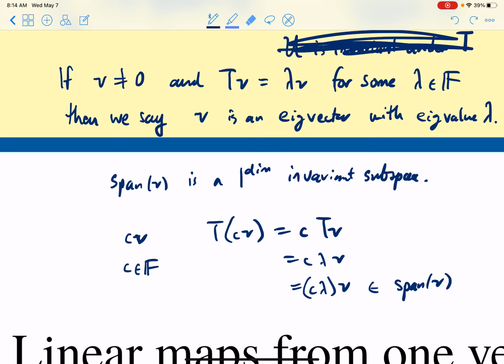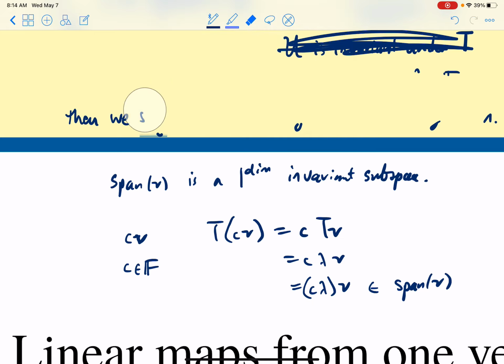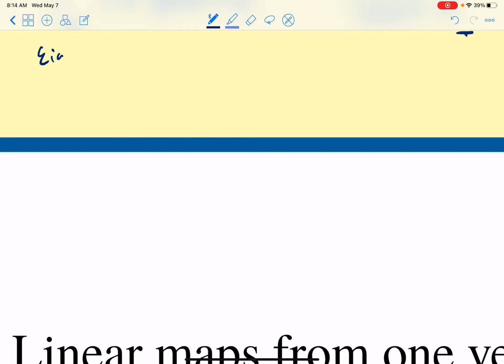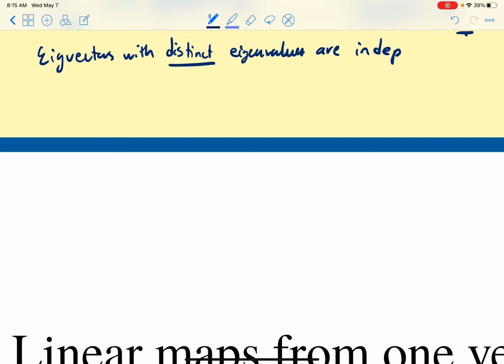So it turns out that one of the most important results in this chapter is that eigenvectors with distinct eigenvalues, distinct means they're not equal, are linearly independent. So what's the proof?